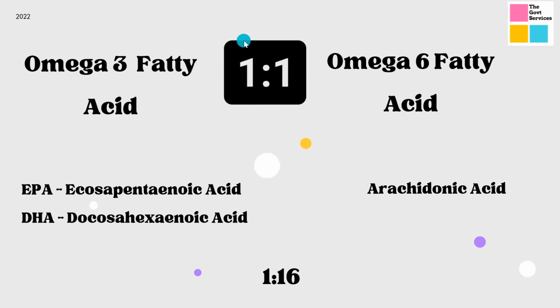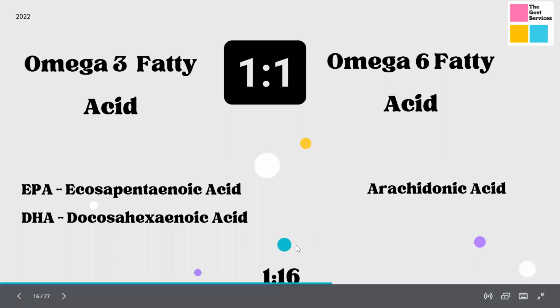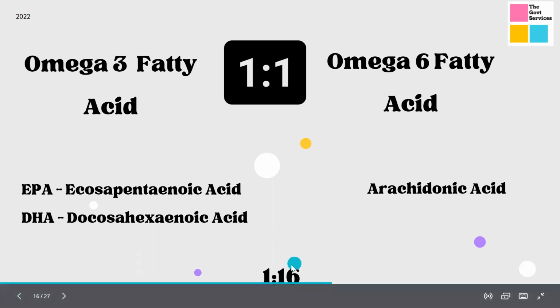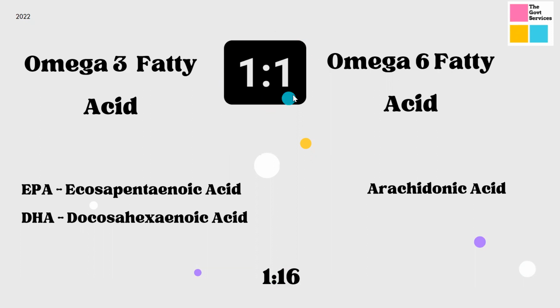As per scientific studies, if we are consuming 2 grams of omega-3 every day, we should also consume 2 grams of omega-6. But because of the food we presently consume, the ratio is seriously disturbed. The ratio of omega-3 to omega-6 in our current diet is 1:16, but ideally it should be 1:1.